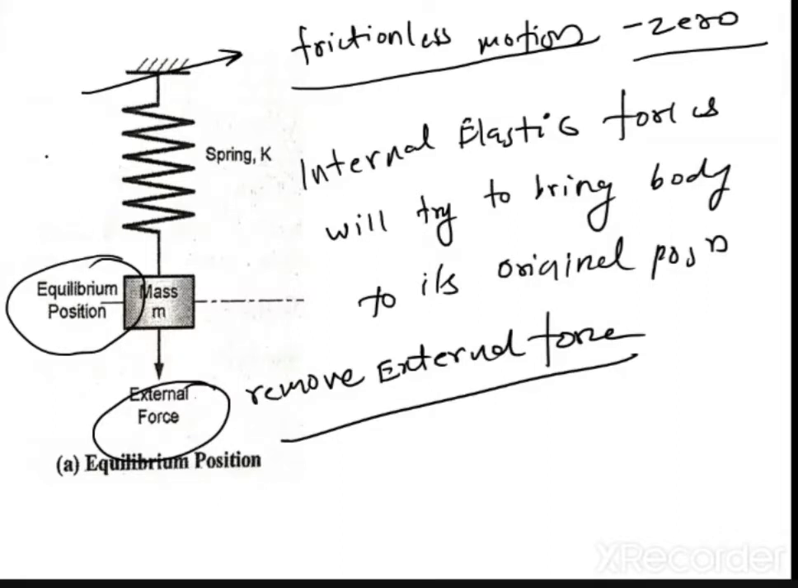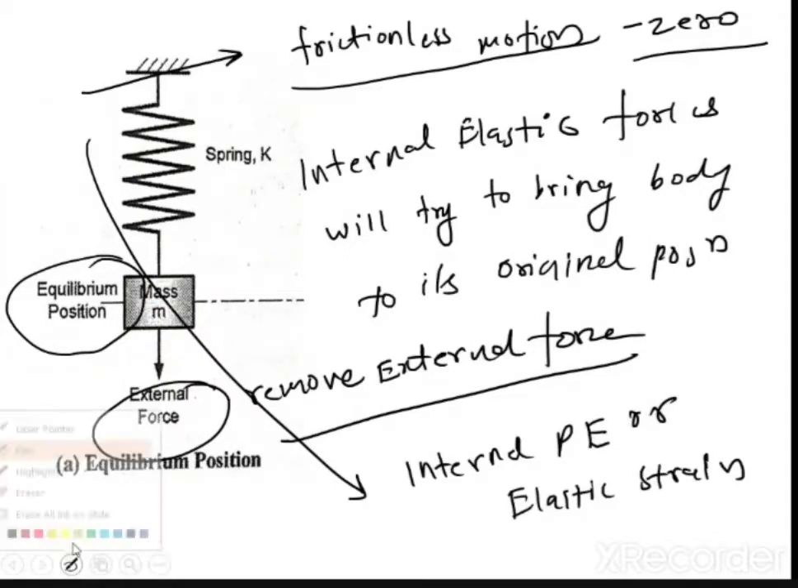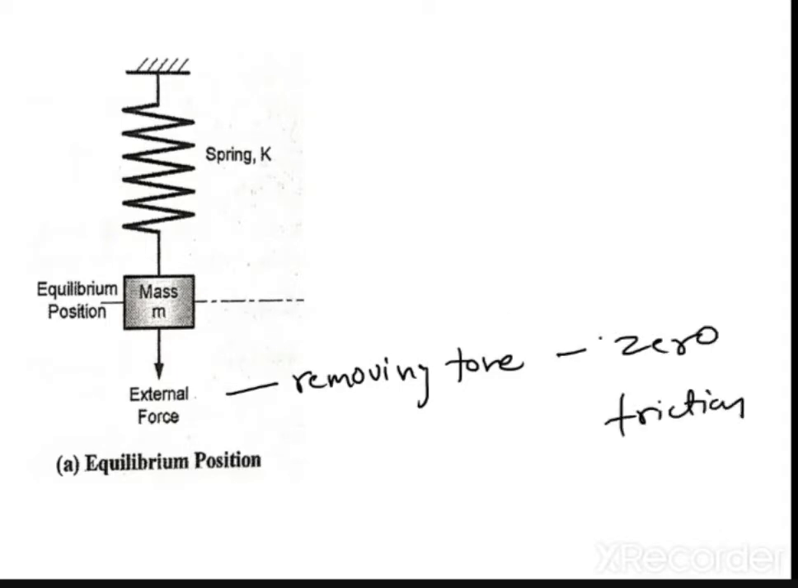This strain energy, now tell me where is the strain energy stored? This is called the internal potential energy, or you can call it the elastic strain energy. So my dear students, what happens whenever you are removing a force, and if the motion is frictionless, that is zero friction, this is very, very important. What will happen?